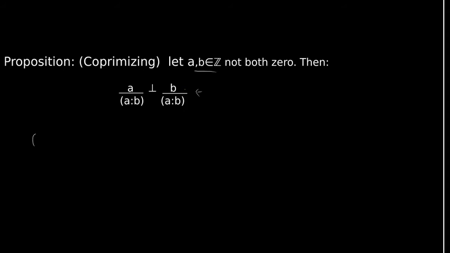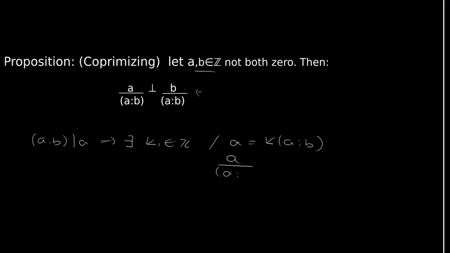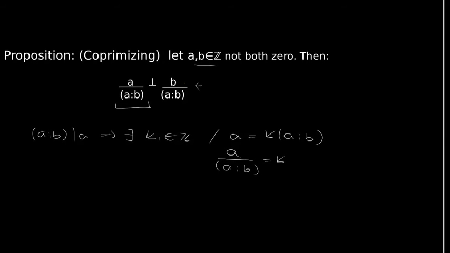We know that the GCD between a and b divides a, and using the definition of divisibility, there exists an integer k1 such that we can write a as k1 times the GCD between a and b. So now if we divide on both sides by the GCD, then a divided by the GCD equals k1. And this is the number we have here in the proposition.